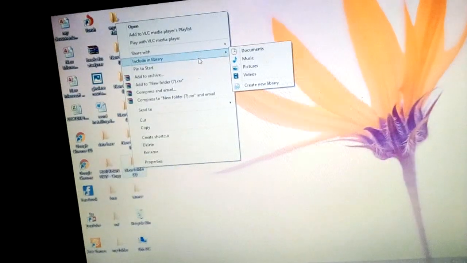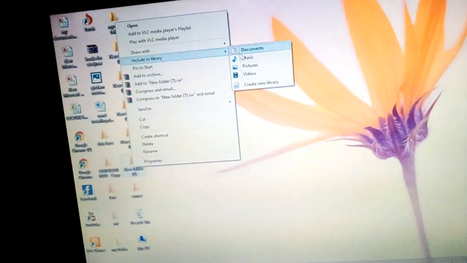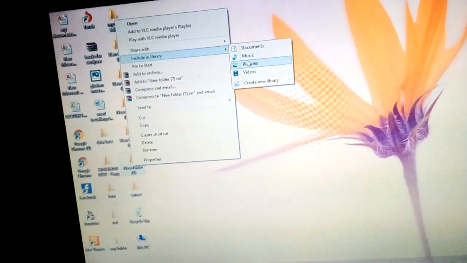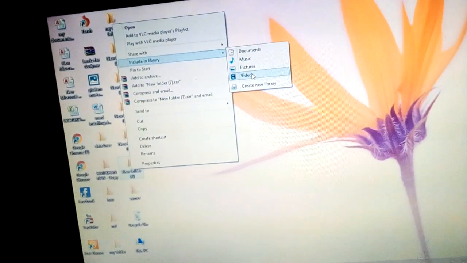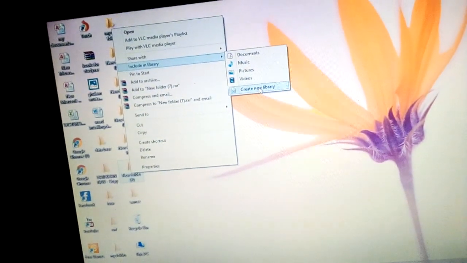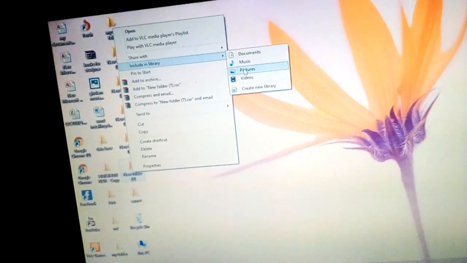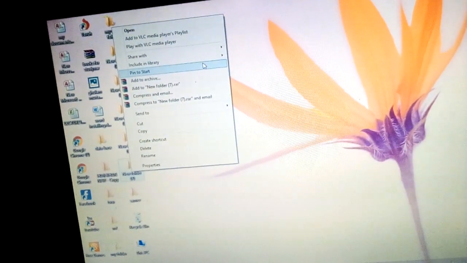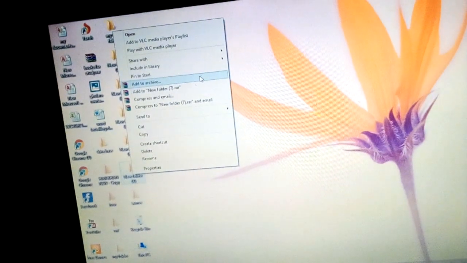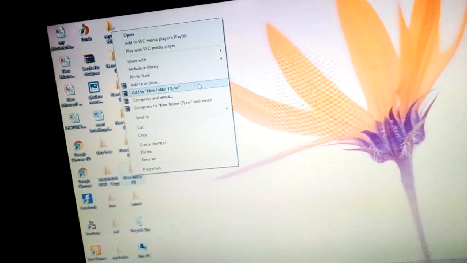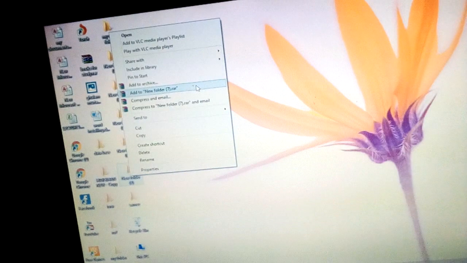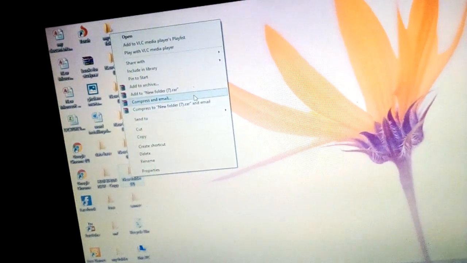Include in library. Here it is showing documents, music, pictures, video, create new library. You can send it to your pictures or music or videos, pin to start, or to archive, add to new folder 7, compress and email.